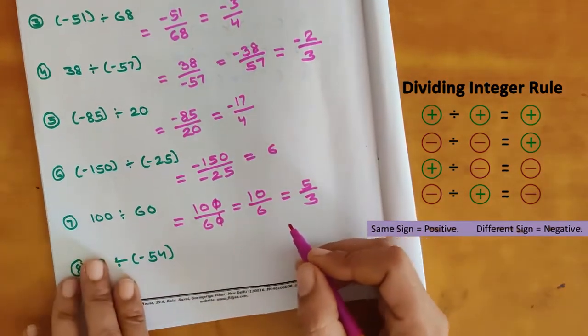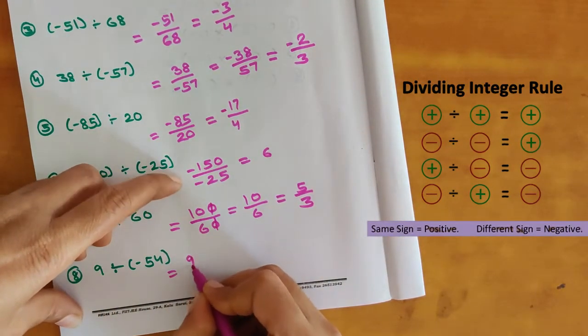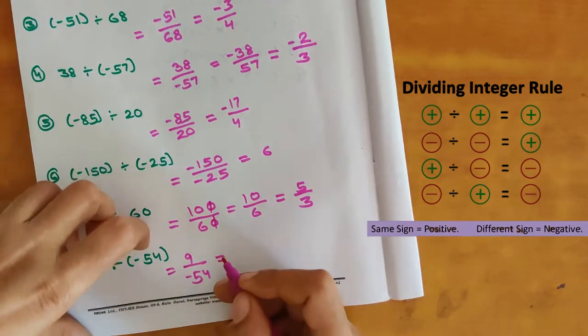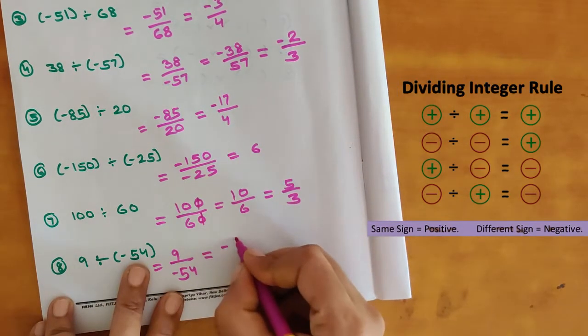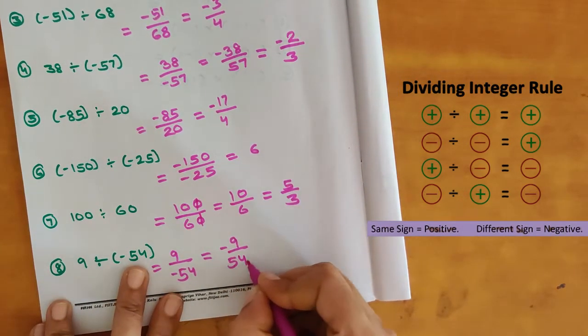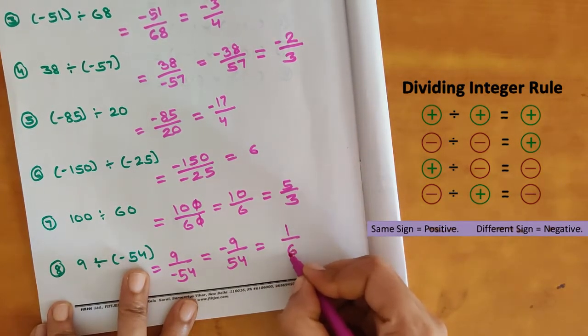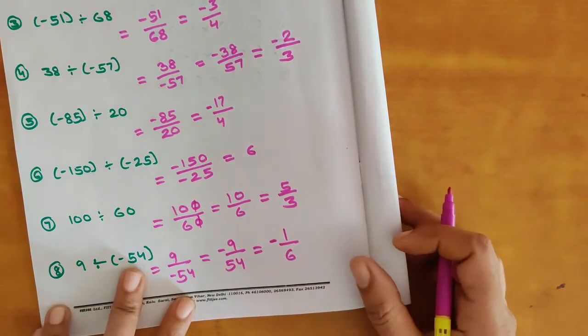Now next it is given 9 divided by negative 54. So here in the denominator negative is there. So we will write it in the numerator. So 9 ones are 9 and 9 sixes are 54. Negative divided by positive. So sign will be negative.